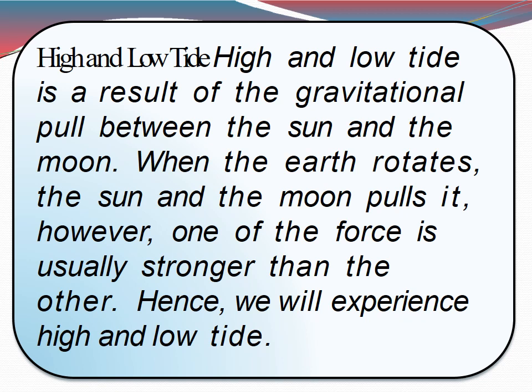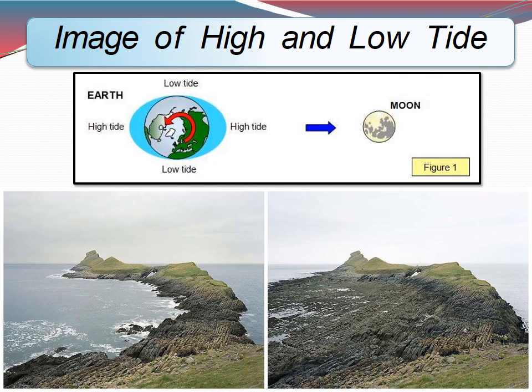Earth's rotation also affects the tides. During high tides, the earth itself is pulled slightly towards the moon, creating high tides on the opposite side of the planet. Earth's rotation and the gravitational pull of the sun and moon create tides on our planet. As the ocean bulges towards the moon, a high tide is created. If you see this image, you will understand how the Earth's rotation causes tides.